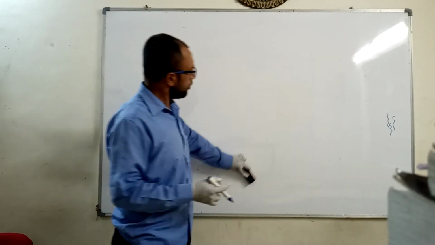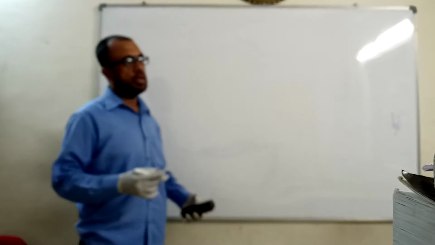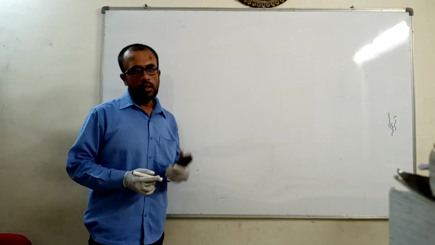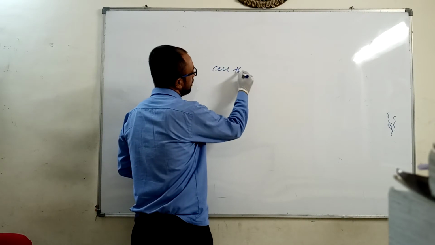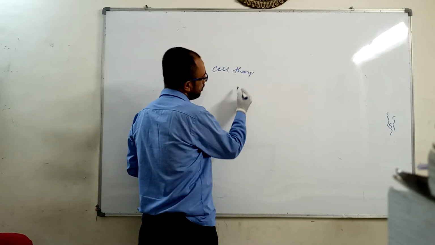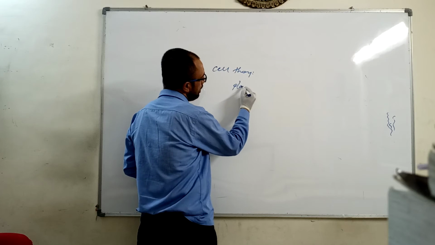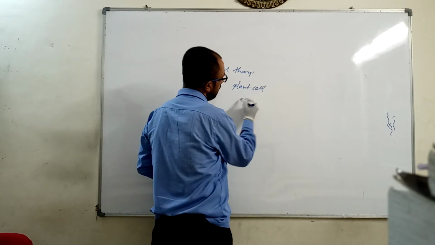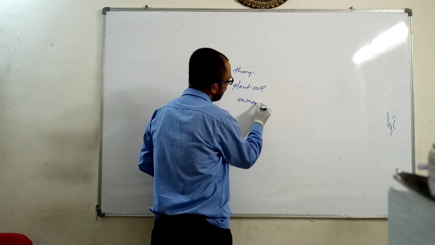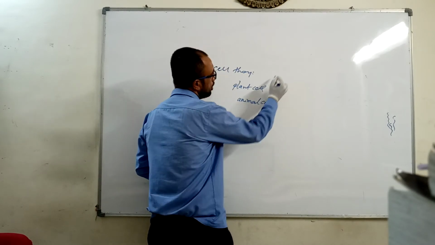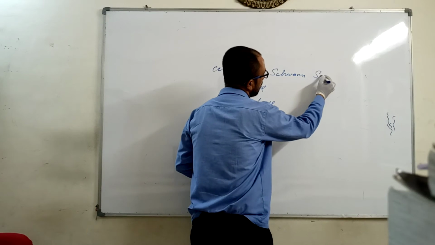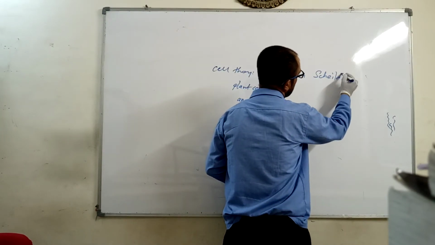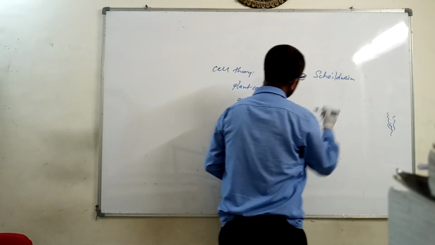Now, moving further with the discovery of the cell, we have the cell theory. Here you have to remember that cell theory was also of two types. The first cell theory, about the plant cell and the animal cell, was given by Schwann and Schleiden.